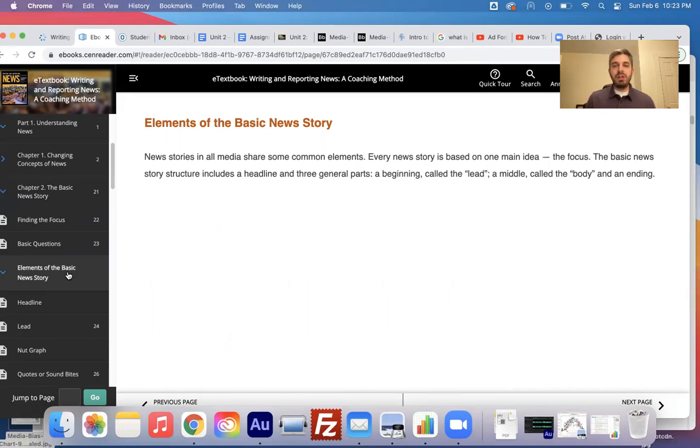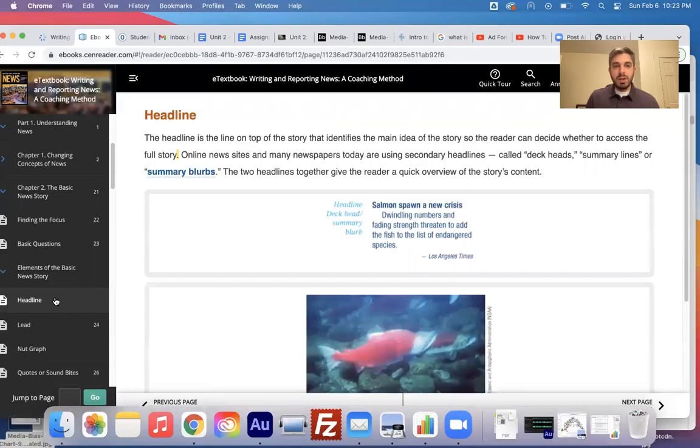Common elements. Every news story is based on one main idea, the focus. The basic news story structure includes a headline and three general parts: a beginning called the lead, a middle called the body, and an ending. Headline: the headline is the line on top of the story that identifies the main idea of the story, so the reader can decide whether to access the full story.